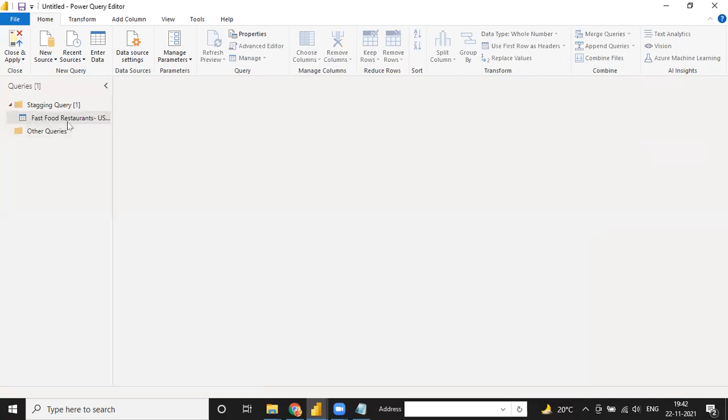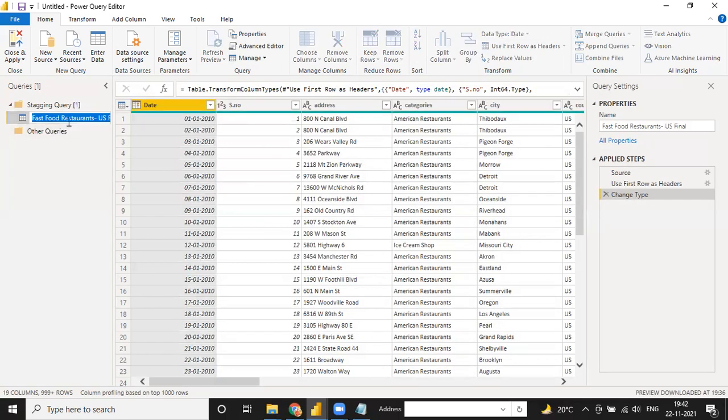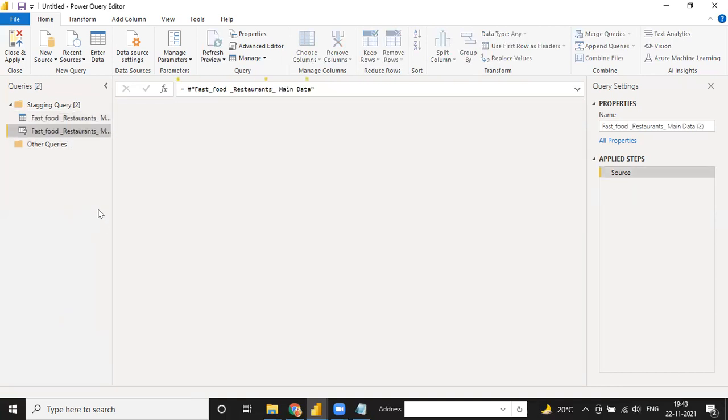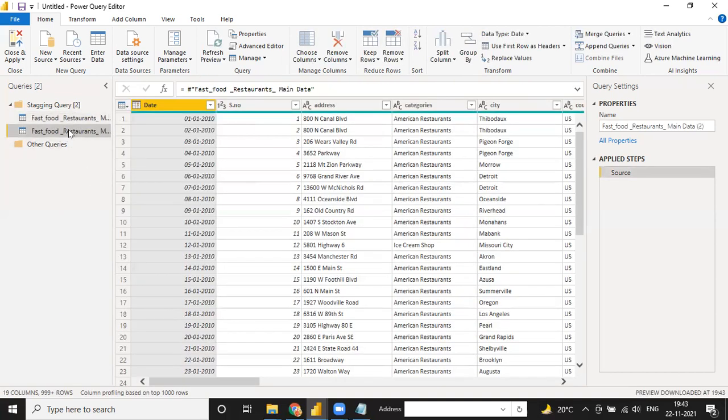So see, this data will be as a main data server, and change the name to fast food restaurants main data. Okay, so this is your main data file. So every time if you need to change your data or update your data, you can go to this main data only, not to another data. And now I'm going to make the reference of this file. Right click on this, and there is an option here, reference.